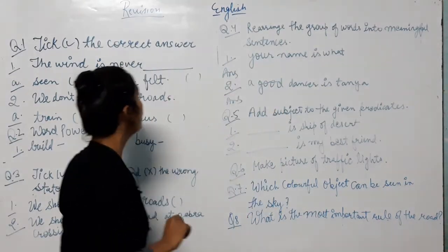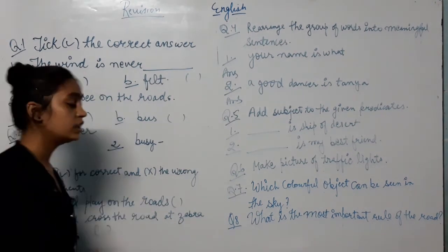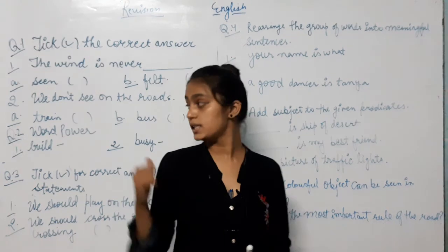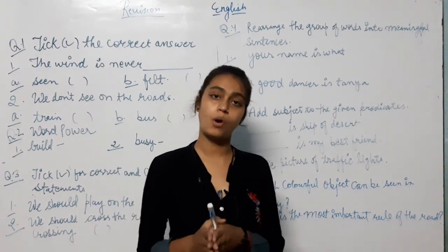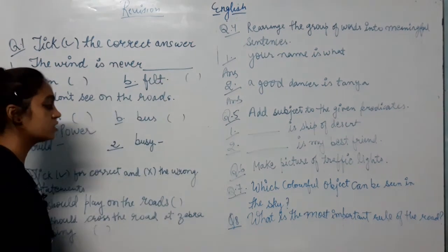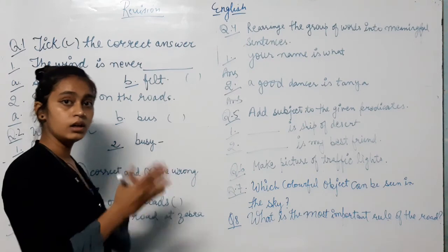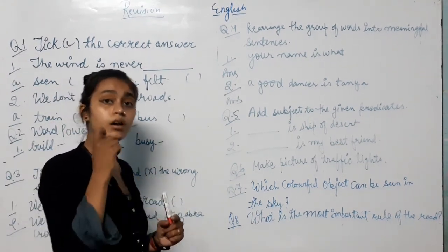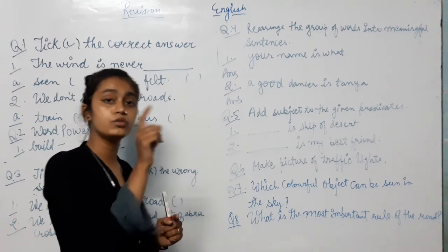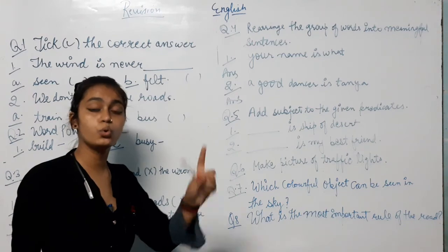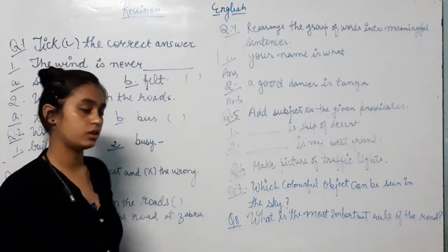So this is a revision. This work you have to do in your English copy only. I have made some questions from all these chapters. First go through the chapter, learn that, then solve it. You have to go through the chapters. How many chapters? There are 5 chapters: 2 in English, 3 in English grammar.